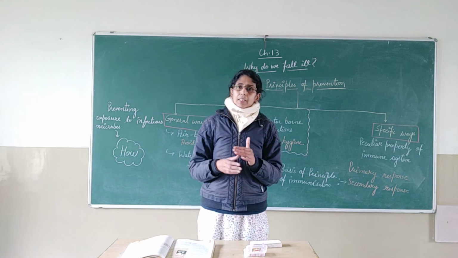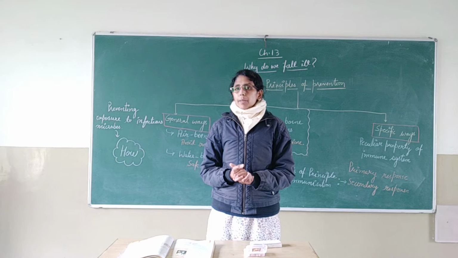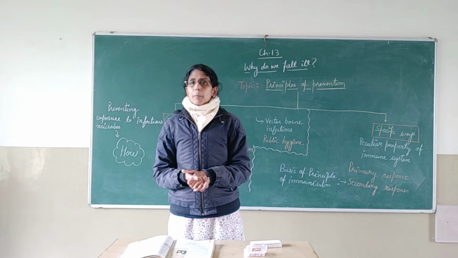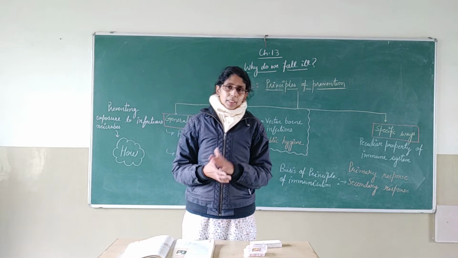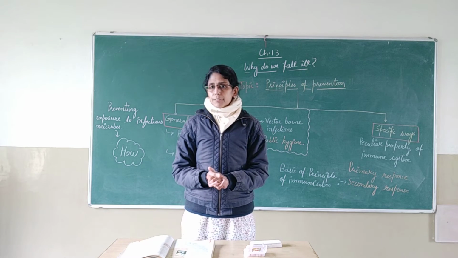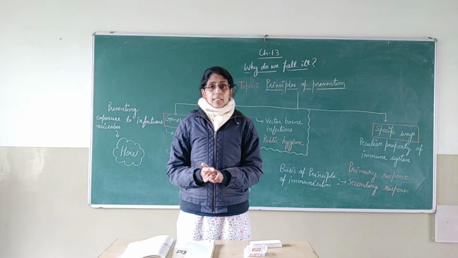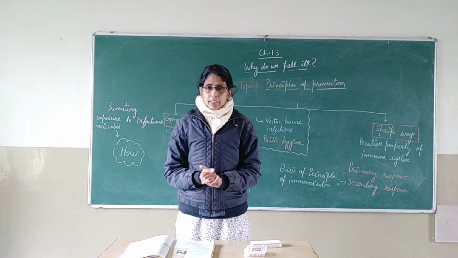But when the same infectious agent enters our body the next time, our immune system already knows the structure of that infectious agent, so it will not waste time trying to understand the structure and everything.